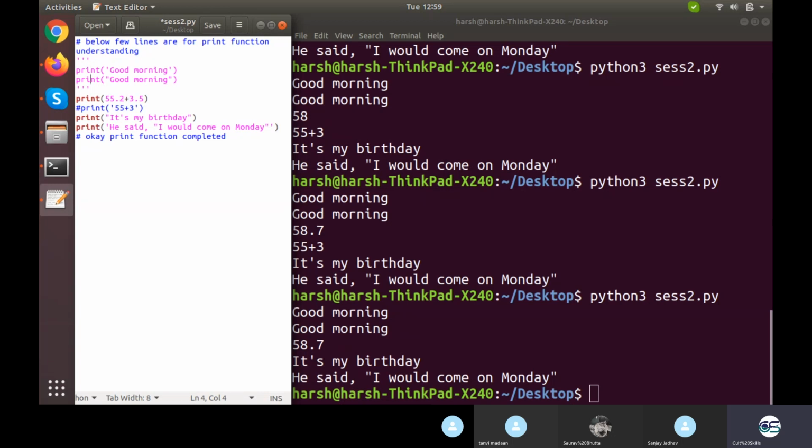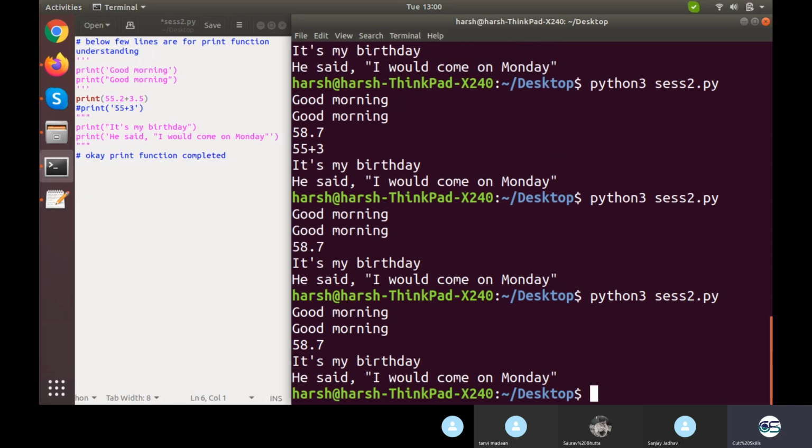I wrote three single inverted commas right here and three double inverted commas right here. Both ways are perfectly fine for commenting multiple lines. So we can comment multiple lines with this, a single line with the hash, and now only 55.2 plus 3.5, which will be 58.7, is to be executed.